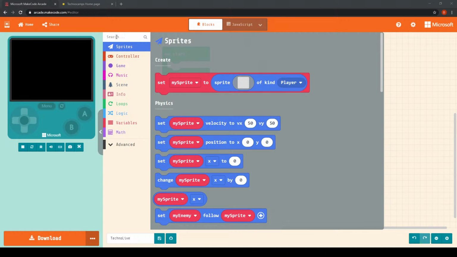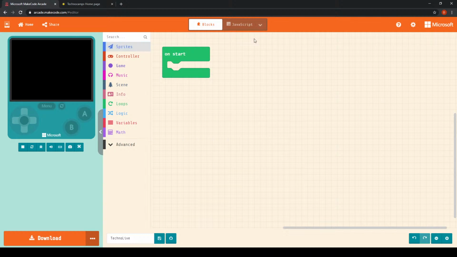You can also search for specific blocks if you can't find them in a list. And as well, like before, we have the option of toggling between JavaScript and Python there, if anybody wants to see those.